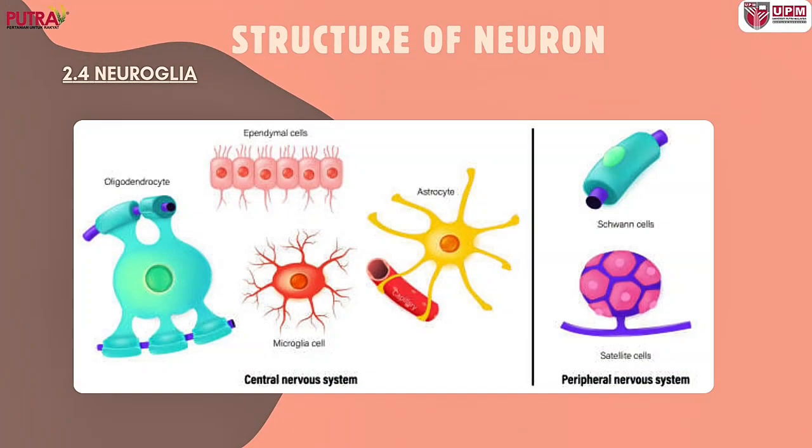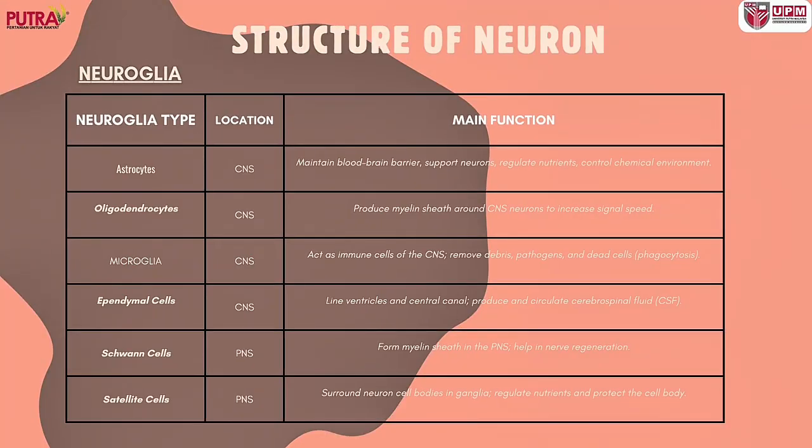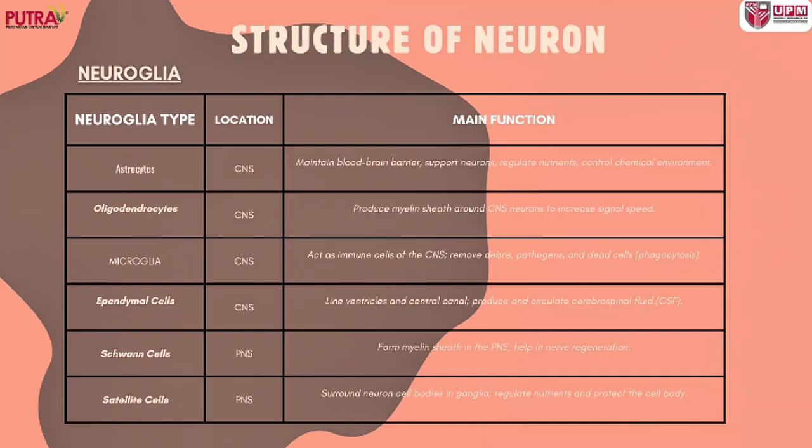Next, I will explain about the neuroglia. Neuroglia are the supporting cells of the nervous system. First and foremost, I will explain the neuroglia types located in the CNS. The first one is astrocytes, which maintain the blood-brain barrier. Next are oligodendrocytes, which produce myelin sheaths around CNS axons, and microglia, which act as immune cells of the CNS. Lastly are ependymal cells, which line the ventricles and central canal. The neuroglia located in the PNS are Schwann cells, which form the myelin sheath in the PNS, and satellite cells, which surround the neuron cell bodies in ganglia.